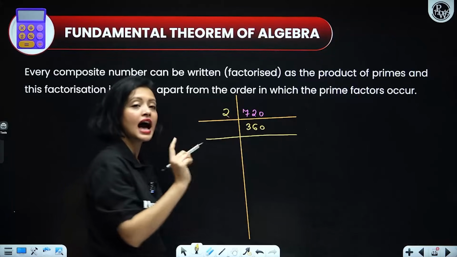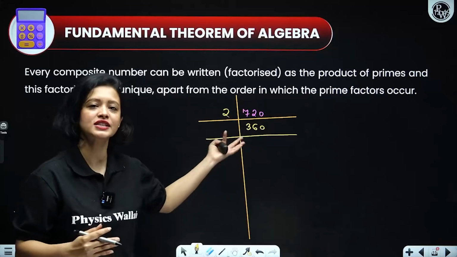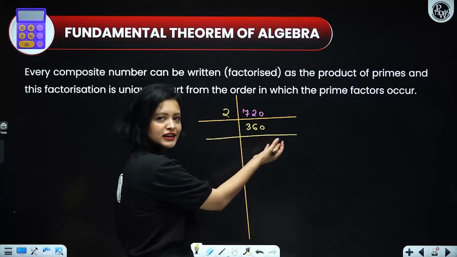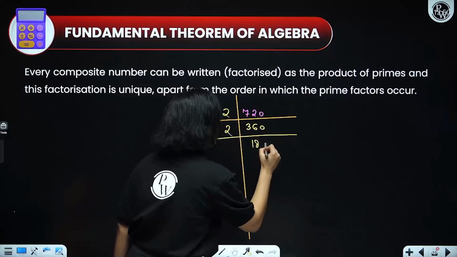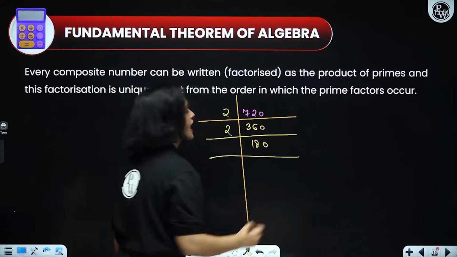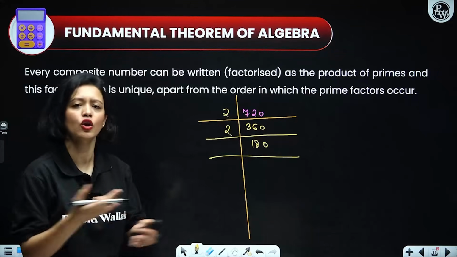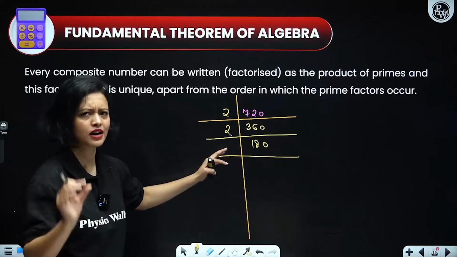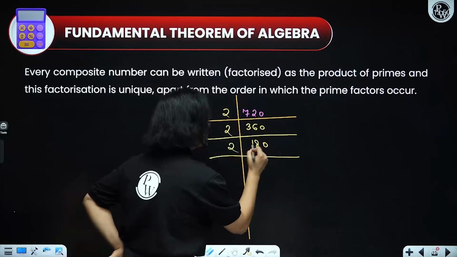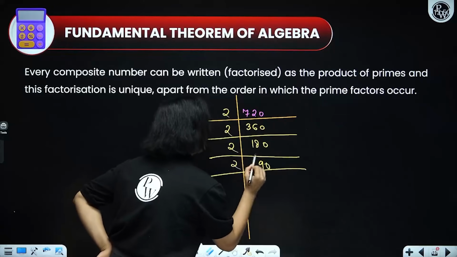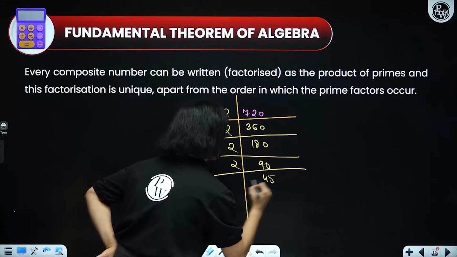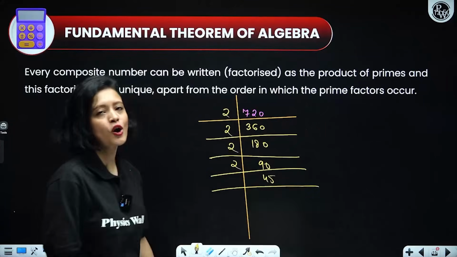Now, again, ask yourself, which prime number divides 360? Let's start by 2. Does 2 divide 360? Yes, it does. So, divide it, okay? What do you get? 180. Again, which prime number divides 180? Lot of prime numbers are there, but we'll start with the smallest prime number, which is 2. 2 does divide 180, so we'll divide it, 90. Again, prime number 2 divides 90, we'll get 45. Now, 2 does not divide 45, right?